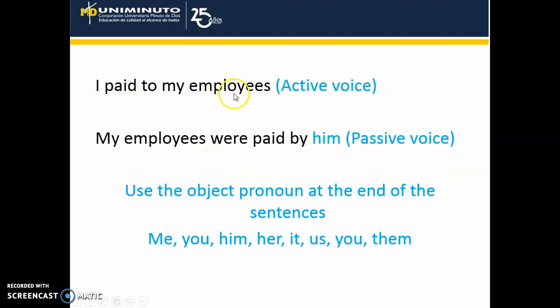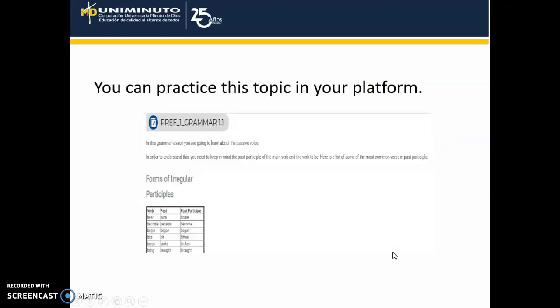I paid to my employees is the active voice, and my employees were paid by him is the passive voice. When you use the passive voice, you use the object pronoun, and they are me, you, him, her, it, us, you, them.